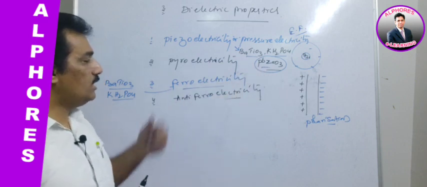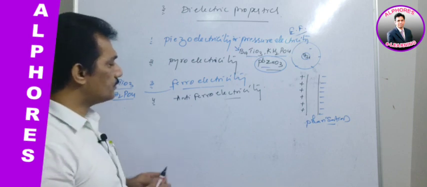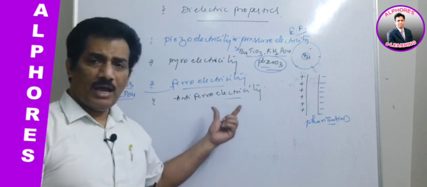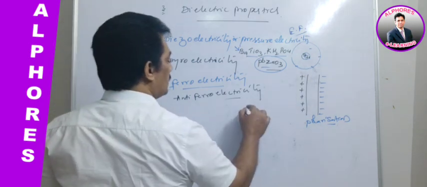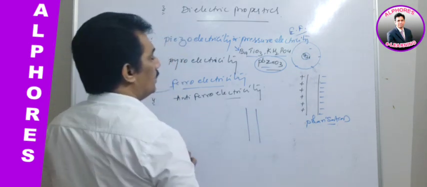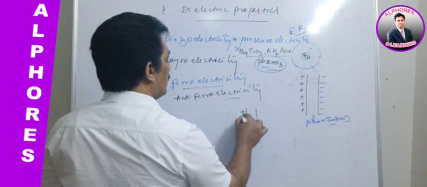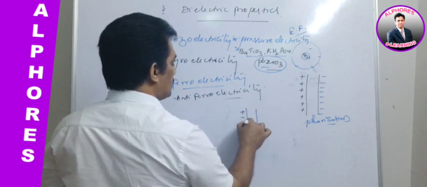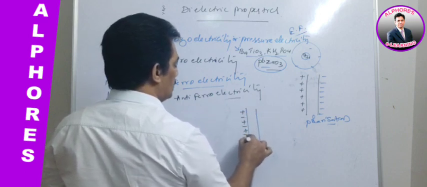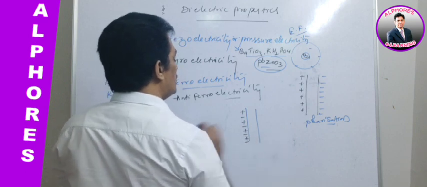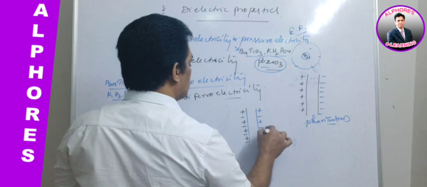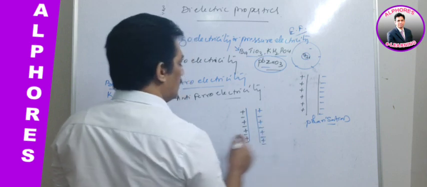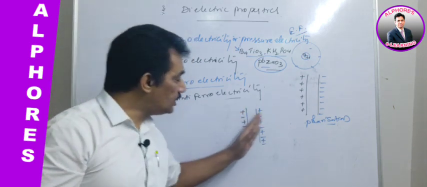And then antiferroelectricity. Here the dipoles have a permanent alignment with an equal number in opposite directions like this, and because of that there is no potential difference.